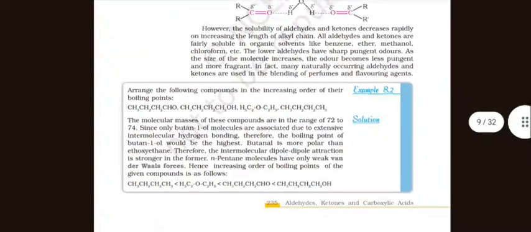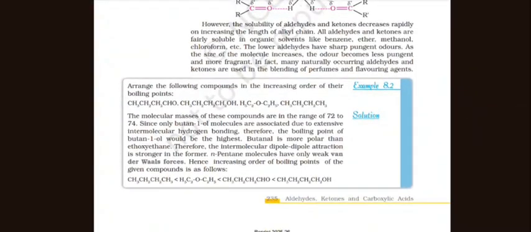However, the solubility of aldehydes and ketones decreases rapidly on increasing the length of the alkyl chain. All aldehydes and ketones are fairly soluble in organic solvents like benzene, ether, methanol, chloroform, etc. The lower aldehydes have sharp pungent odors.